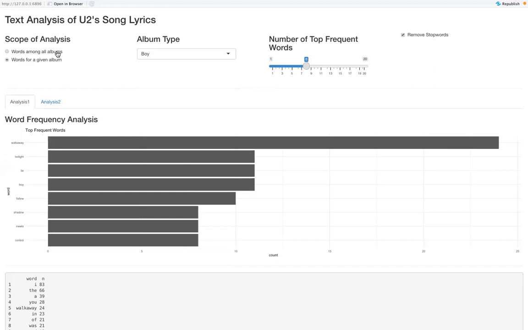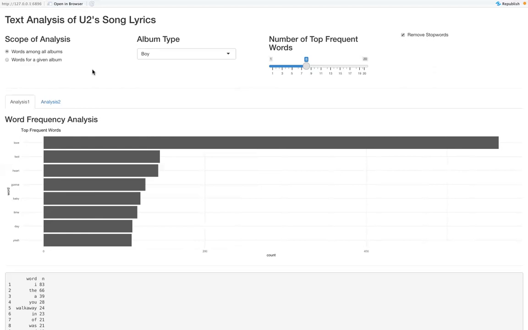So we can also see the analysis with words from all the albums. And if we look, we include the remove stop words, and we see that the top 3 frequent words are love, feel, and heart.